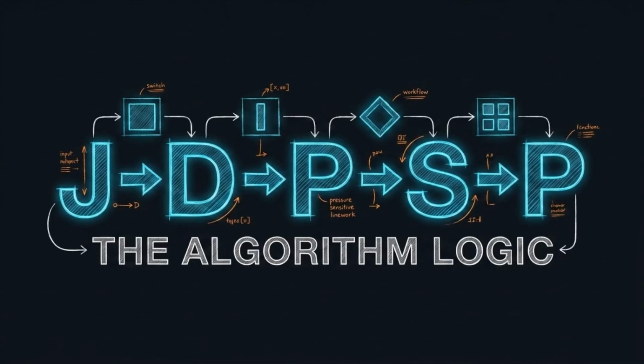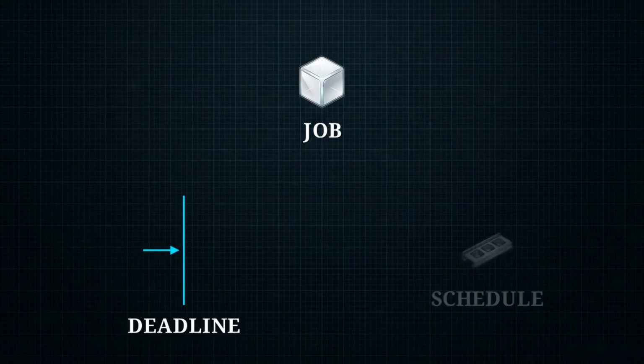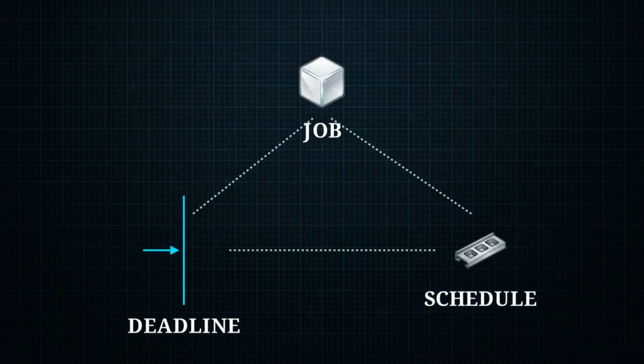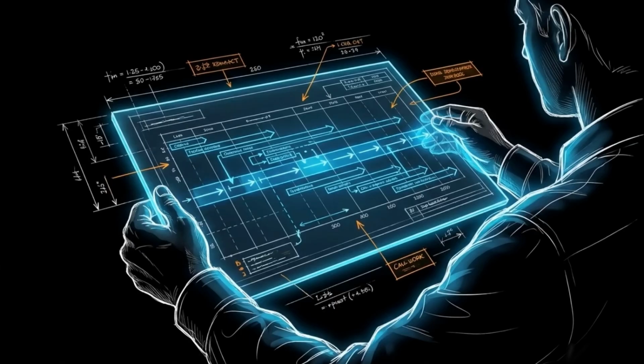For exam preparation, remember this logical flow: jobs, deadlines, profit, schedule, profit maximization. A job is the task, the deadline is its finish time, and scheduling is the precise arrangement of those tasks within our constraints. Understanding the logic of the placement is the first step. The next is translating these rules into a functional algorithm.